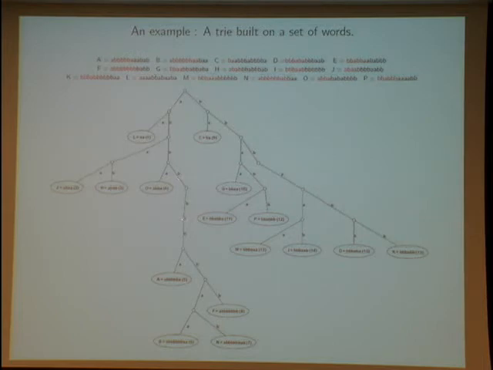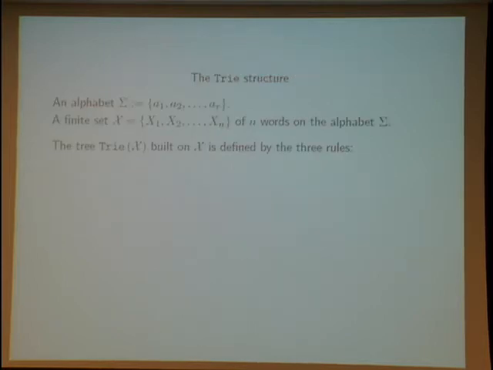So I continue here in this node because I must separate the word. Of course, the trie structure is defined by precise rules. We have an alphabet, we have a finite set of words, and the trie built on this finite set is defined by three rules.